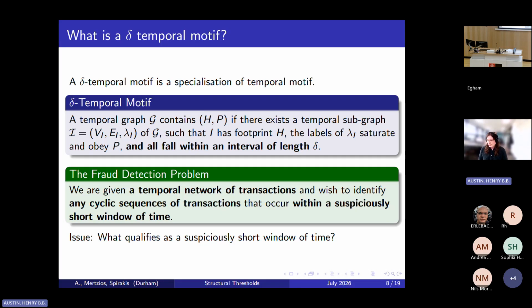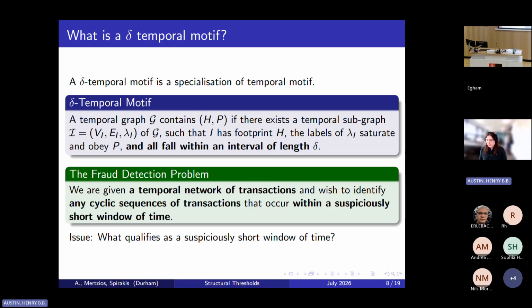Unfortunately, we can't just look for motifs with a cycle footprint and a time-respecting ordering, because the economy is fundamentally circular. If it wasn't, a small number of people would end up with all of the money. And so we have to deal with the fact that we will naturally see cycle motifs with a time-respecting ordering showing up legitimately in this data. And so we either need to look for too many of these things showing up, or these things showing up within too short a period of time.